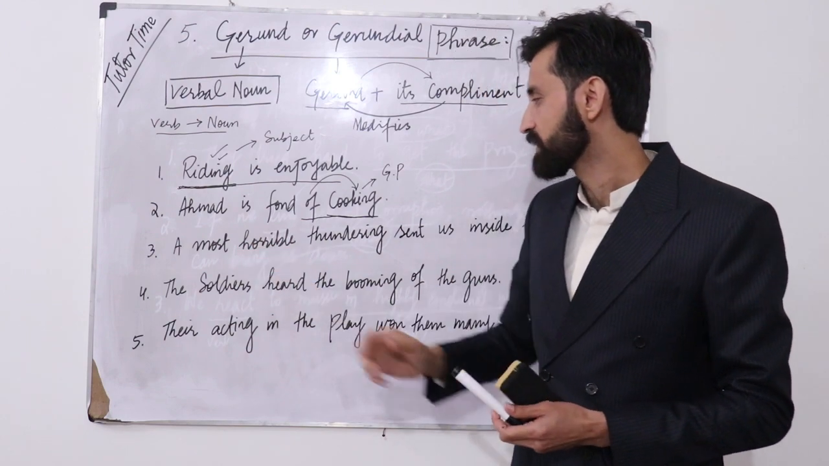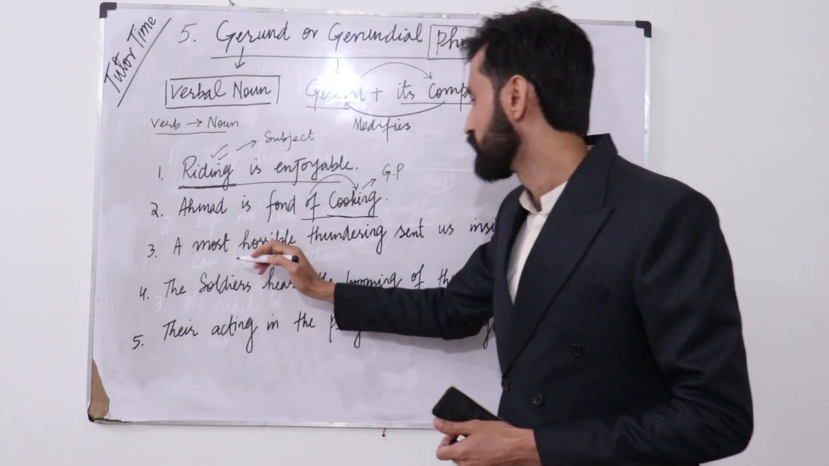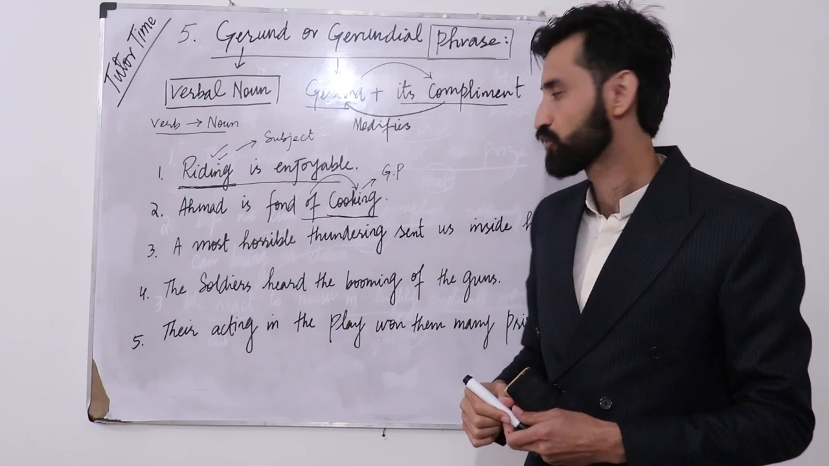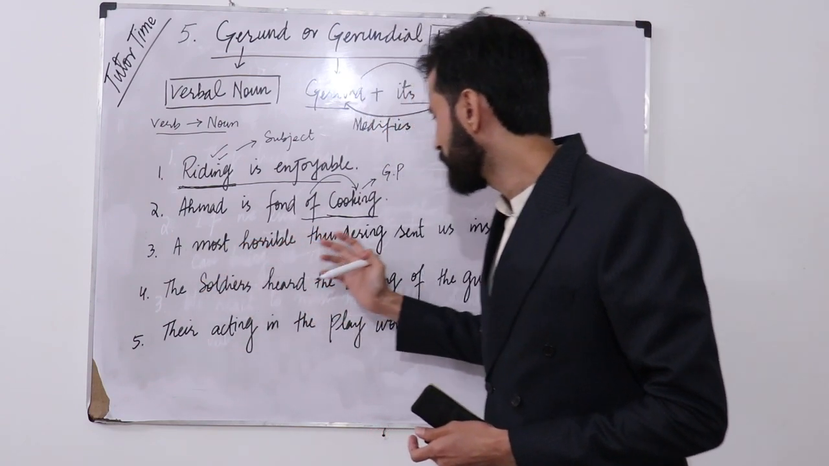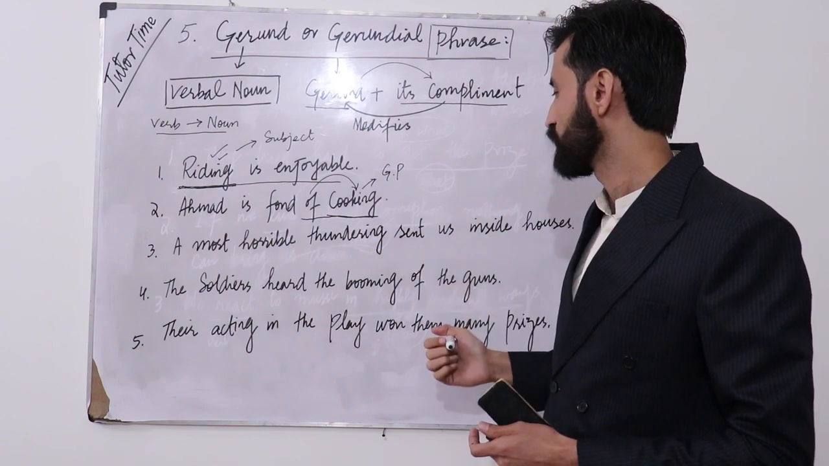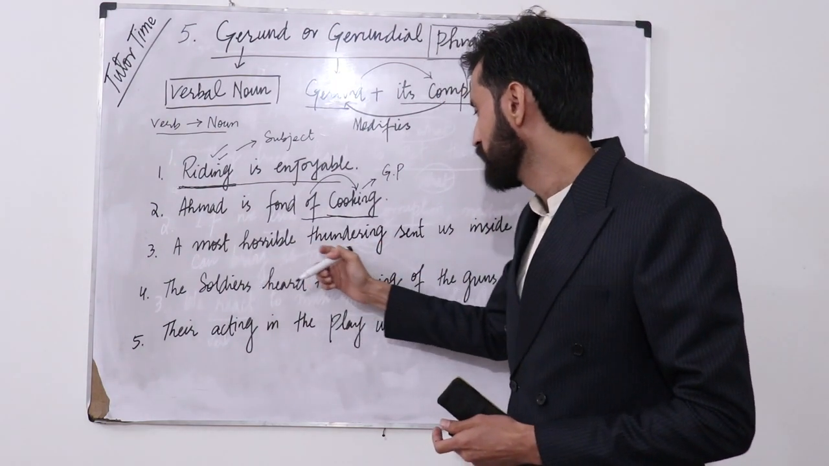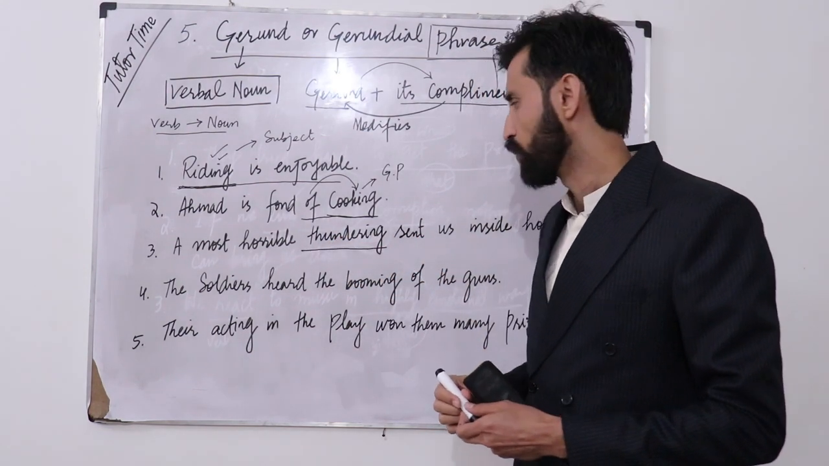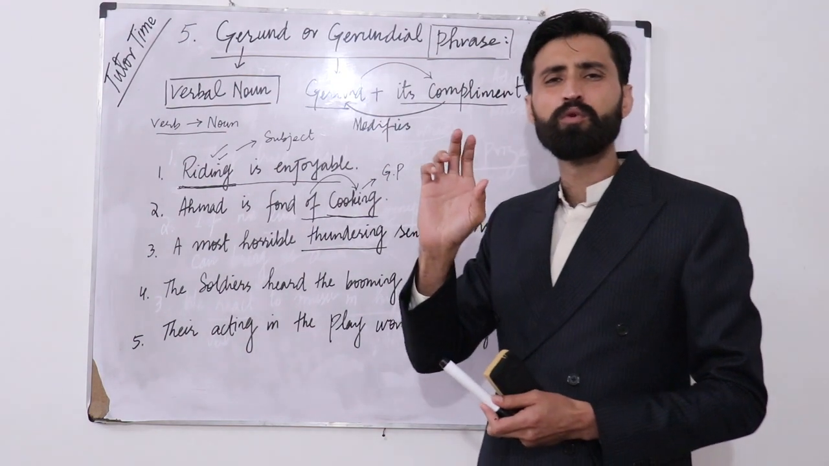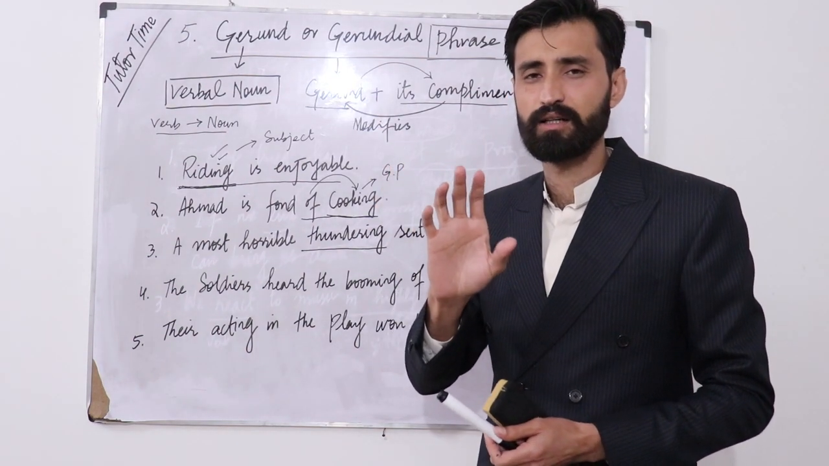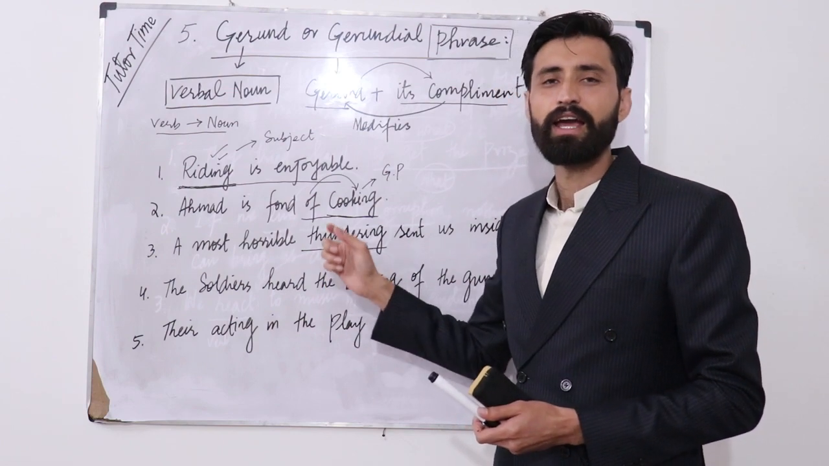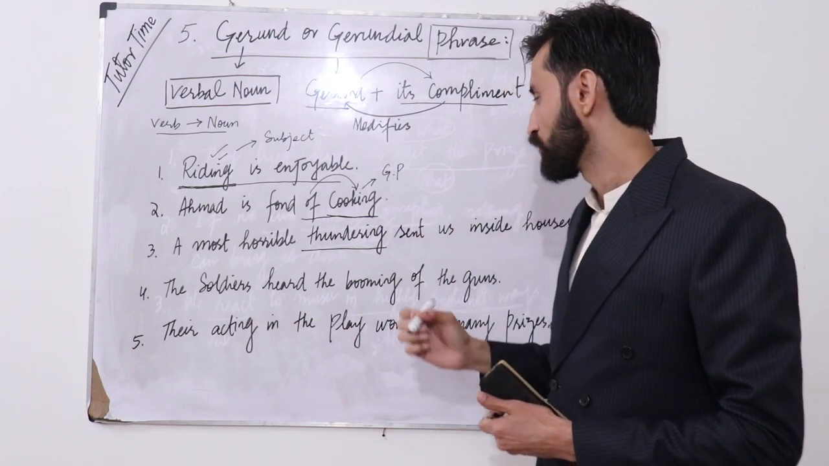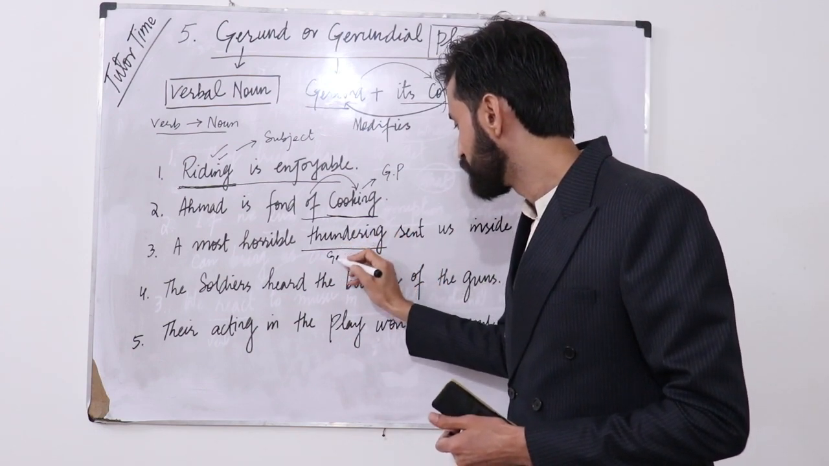अच्छा, अब तीसरे पे हम आते हैं. The most horrible thundering sent us inside houses. So यहाँ पर आप देखें, सबसे पहले तो हम इसमें gerund को आइडेंटिफाई करने की कोशिश करते हैं. So thundering is basically a gerund here. Why am I saying? Because it is most of the time used as a verb, thunder, and here it is used as the name of that specific activity. So हम कह सकते हैं that this is a gerund.